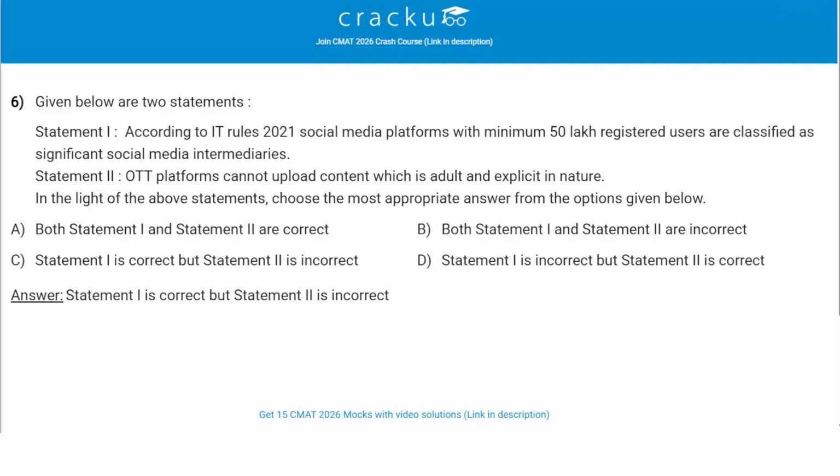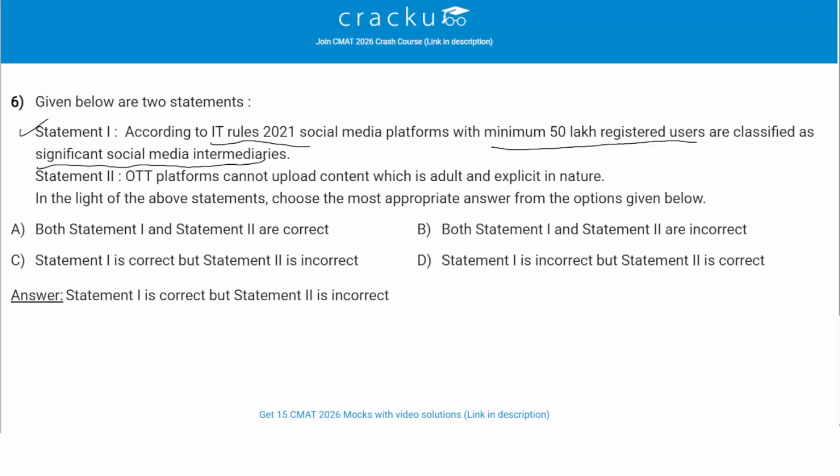We have been given 2 statements. Let's read it. Statement 1. According to IT rules 2021, social media platforms with minimum 50 lakh registered users are classified as significant social media intermediaries. This is a correct statement, right? IT rules released in 2021 tell that social media platforms with minimum 50 lakh registered users are classified as significant social media intermediaries. This is correct.